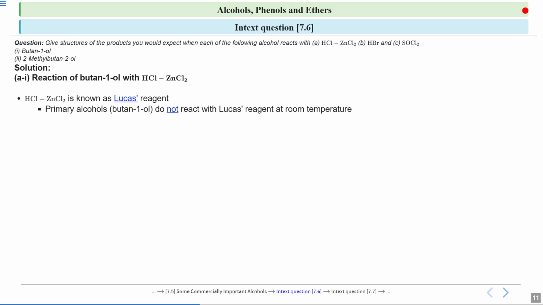Now, alcohols are soluble in Lucas reagent, but their halides are not soluble in the Lucas reagent. That is why they produce turbidity.